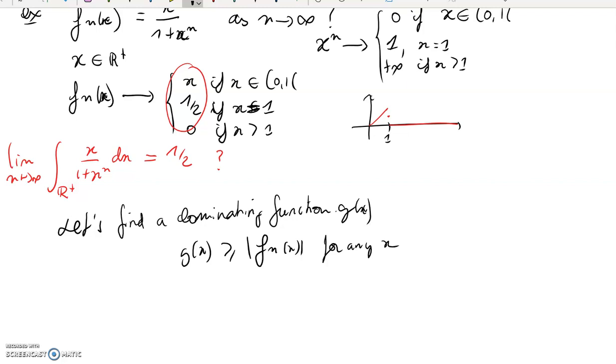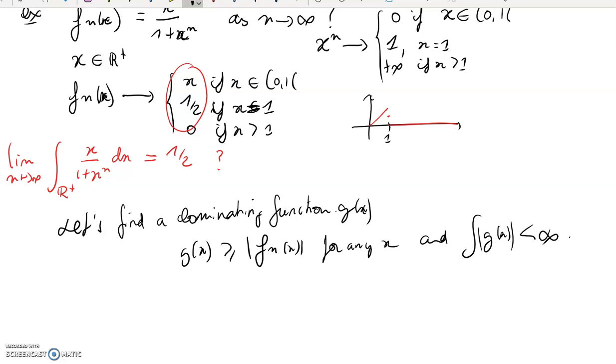And moreover, we need that the integral of g, absolute value, is finite.